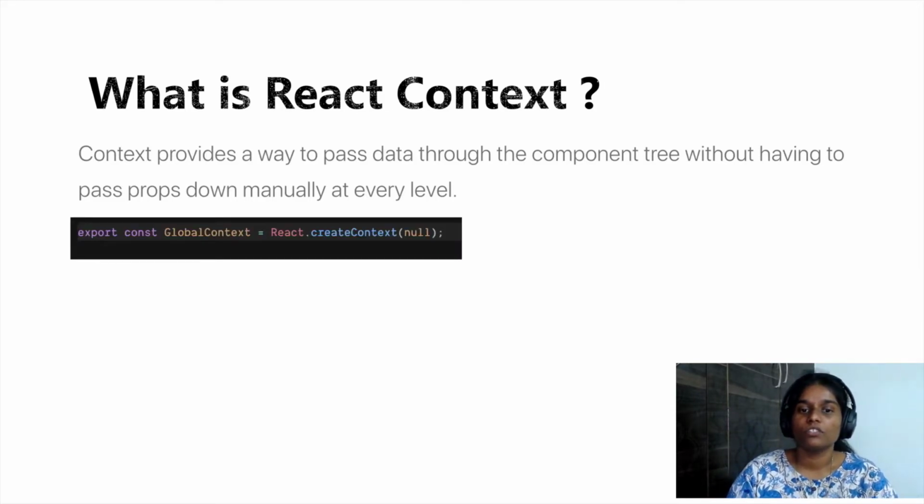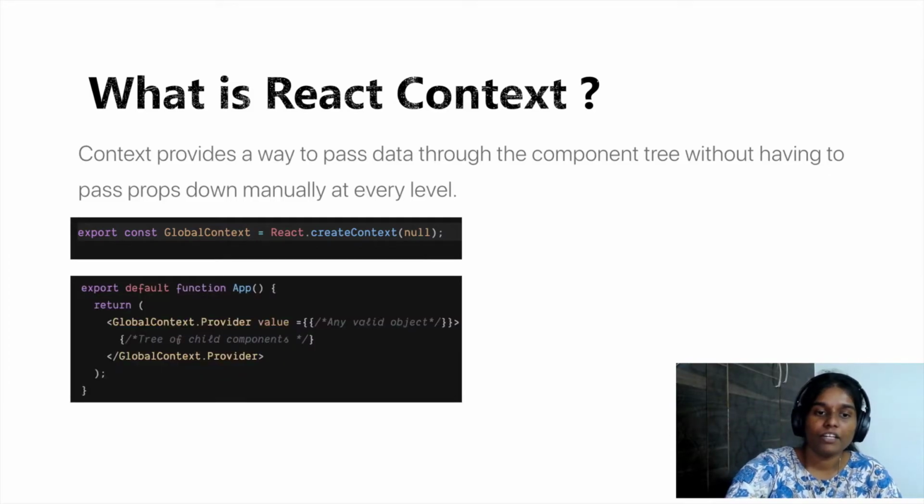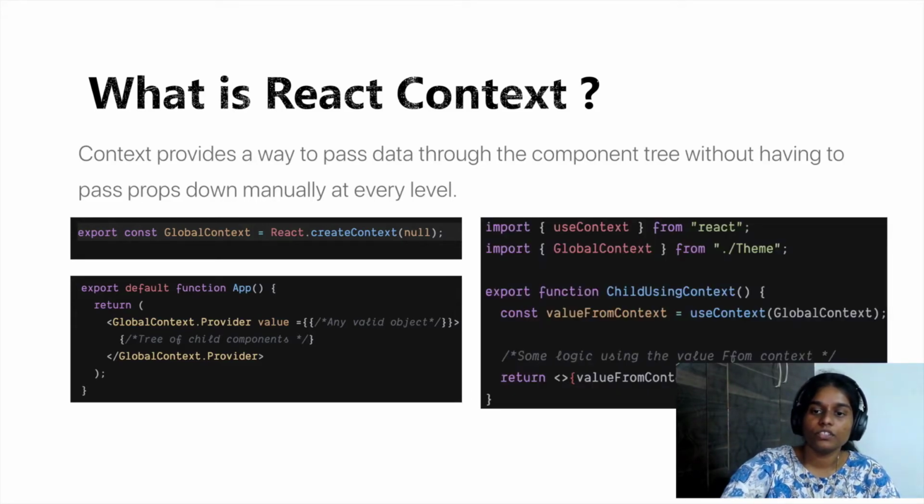The first and the foremost one is to create a context object using the createContext function, and then wrap it around the child components where you would like to access this value. The third step is to use this global context in the child component where you want to access this value, using the useContext hook which we discussed earlier, so that you can read the required value. This way, you need not pass the context values required by this child component all the way throughout the components.